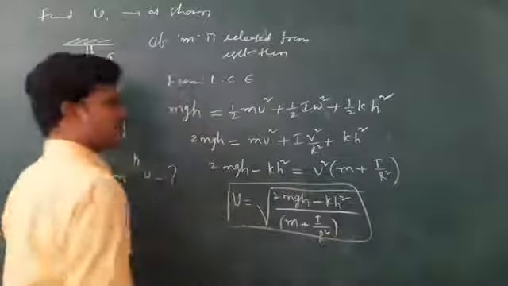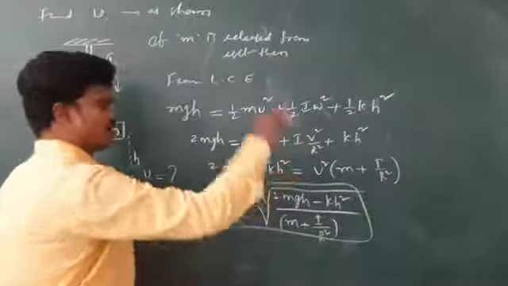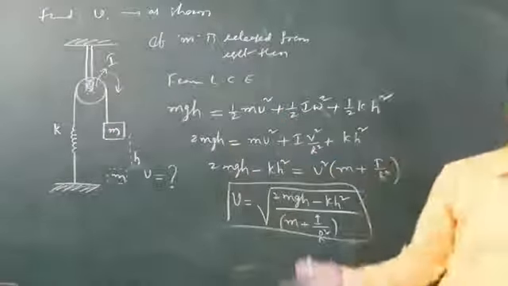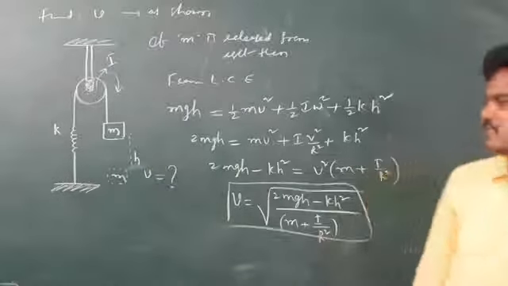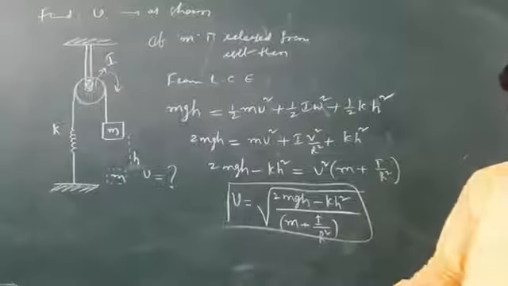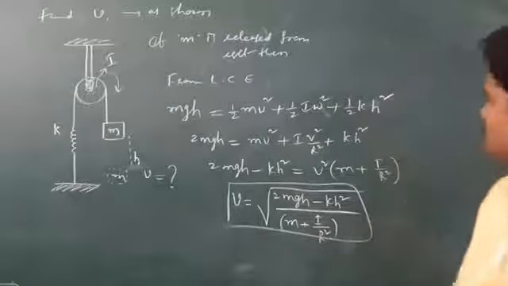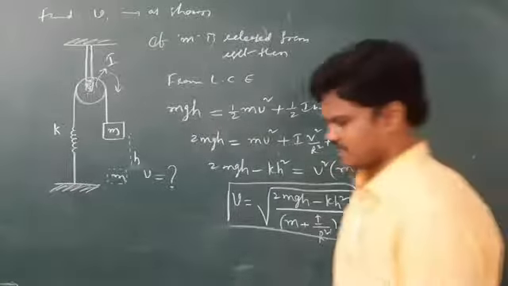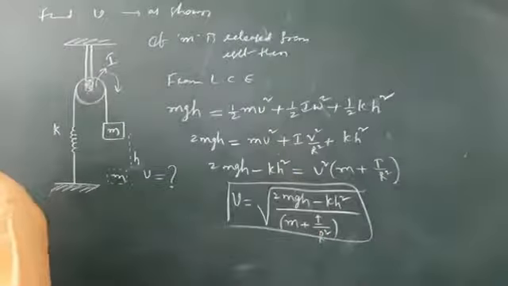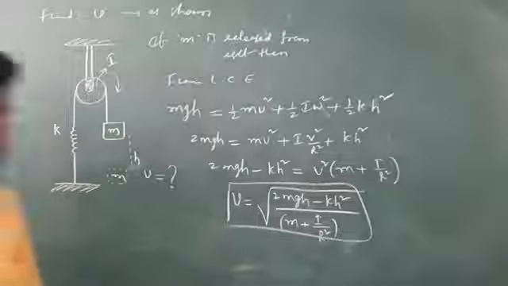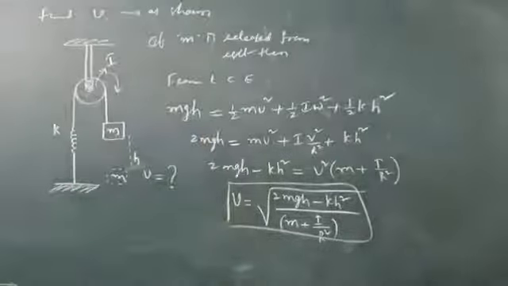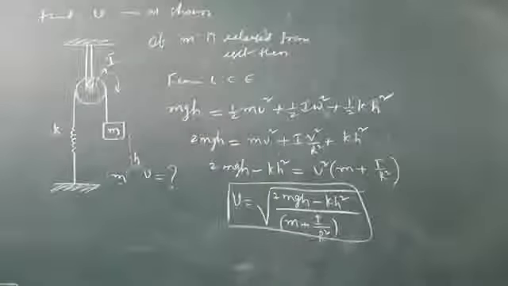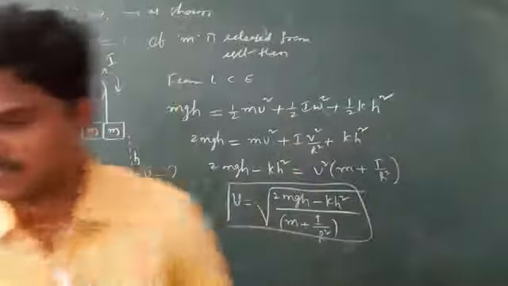If they ask you to find omega, v is equal to r omega, so you will get omega. Once we know v and r, we can find omega. So 2mgh, and one more term is missing: I omega square. That's it. See the next.